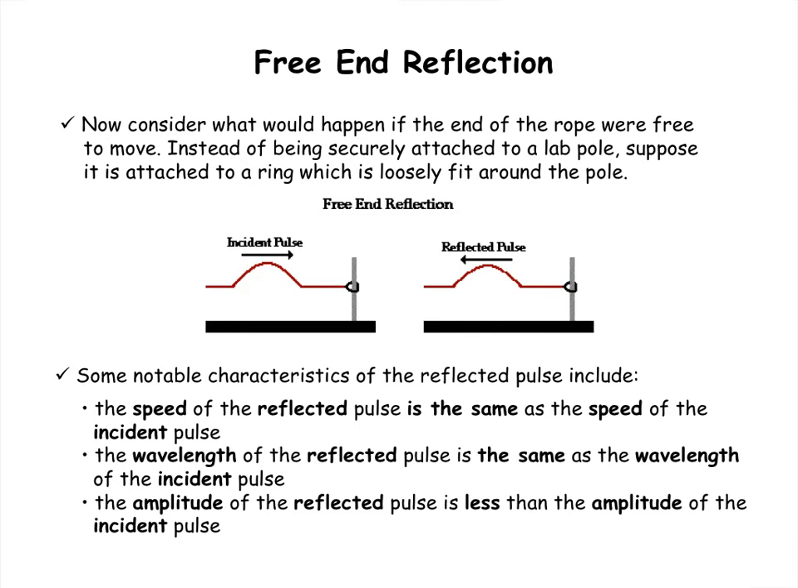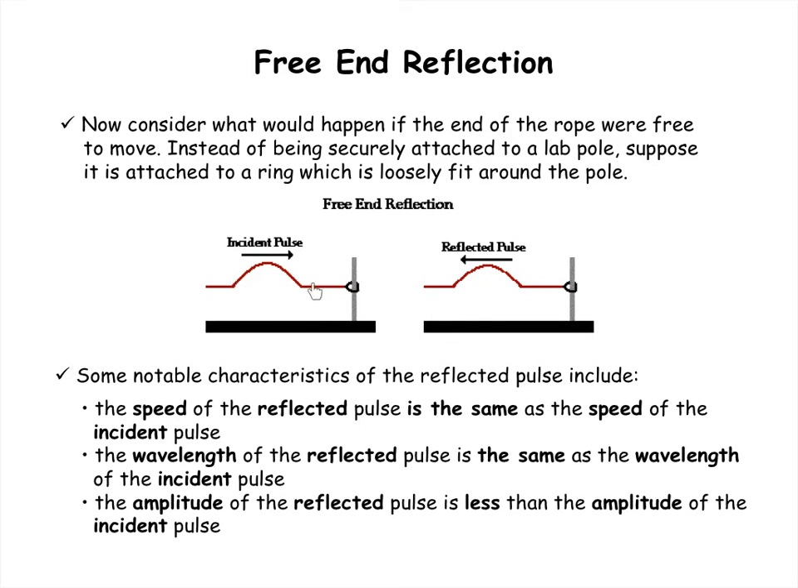Here we have a free end reflection. The diagrams look very similar to the previous slide, but the difference here is where the rope attaches to this vertical support, there's a ring. This ring can slide up and down and is free to move. That's why we're looking at free end reflection. We send this incident pulse down the rope and it reaches the free end, and this loop can move up and down. It's not fixed. And so when it reflects back, the reflected pulse isn't inverted. It has the same phase.